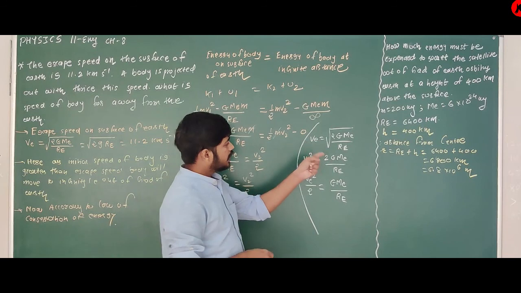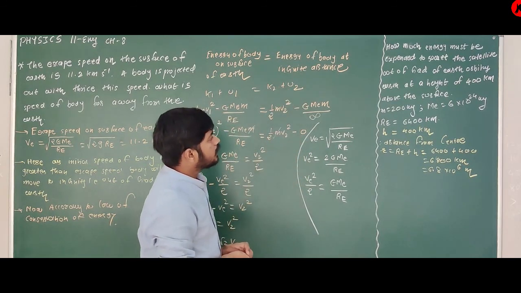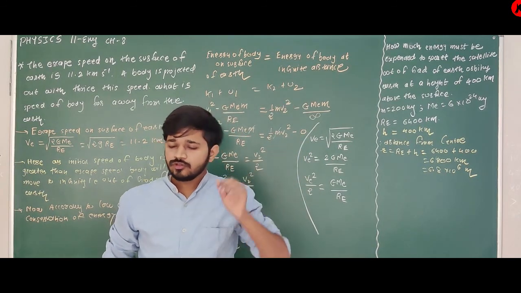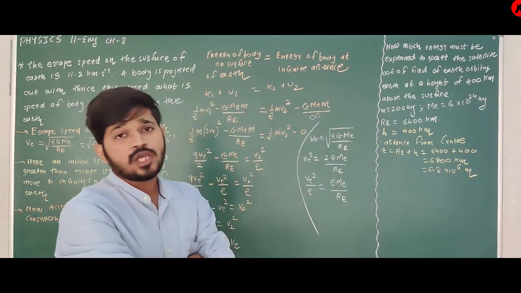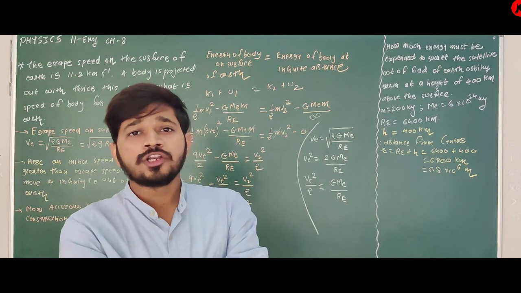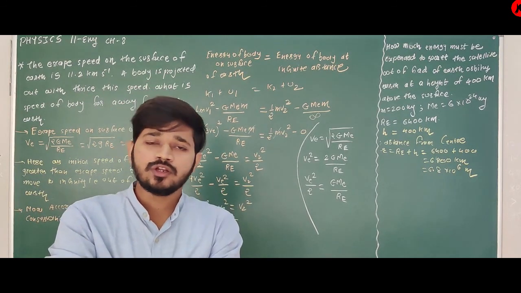It is the distance from center. Now, what is the question? How much energy is expended to remove the satellite from the field of Earth?